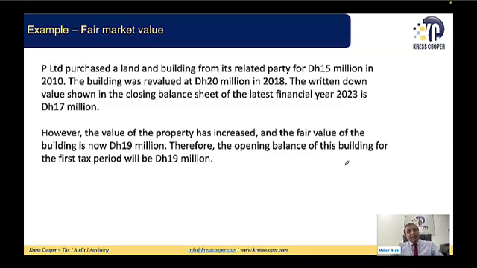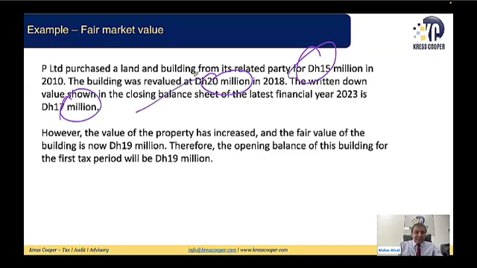One more example: P Limited purchased land and building from its related party for 15 million in 2010. The value is 15 million, and they bought it in 2010. The building was revalued at 20 million in 2018. After several years, the building was revalued and the value has gone from 15 million to 20 million. Just keep in mind, they purchased the building from the related party. That building has been revalued in 2018 at 20 million. The written down value in the closing balance sheet, WDV in the closing balance sheet of the latest financial year 2023, is 17 million.